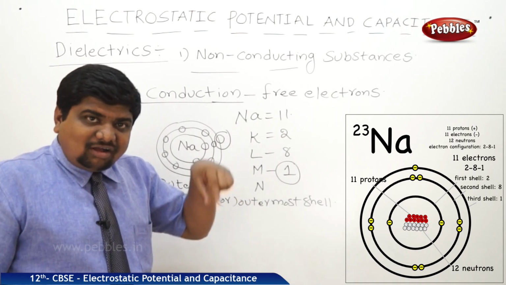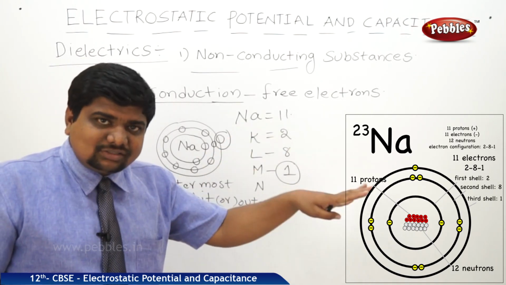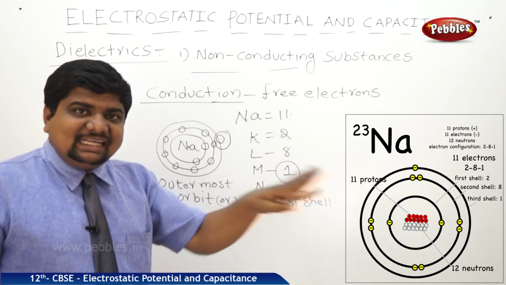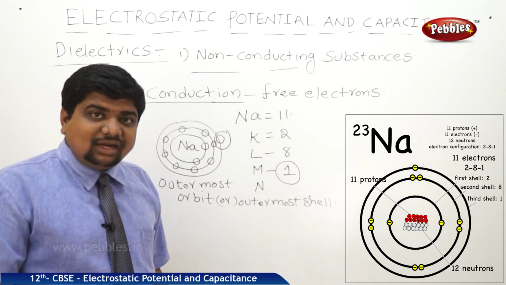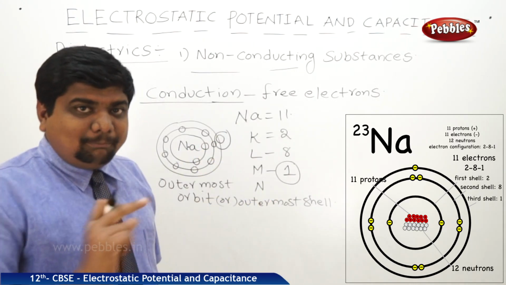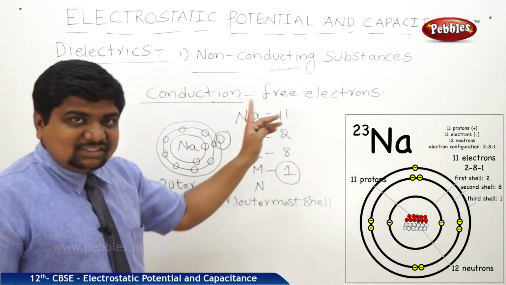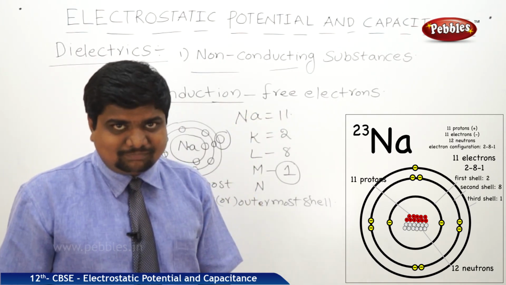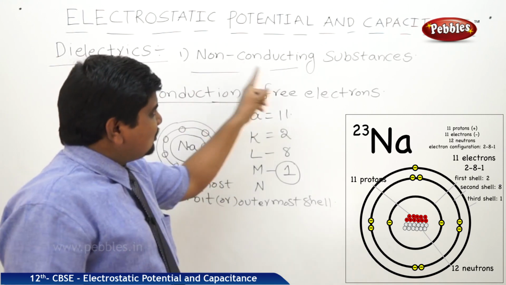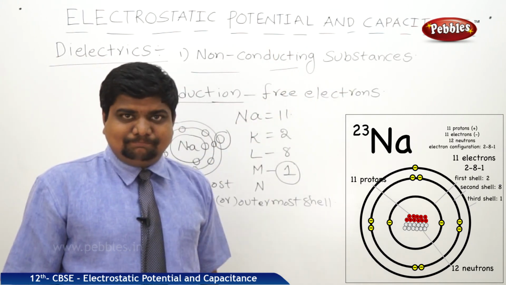These free electrons are involved in conducting charge and heat. That's why these electrons are called conducting electrons. But in dielectrics, there is no chance of free electrons. In this way, they are called non-conducting substances.